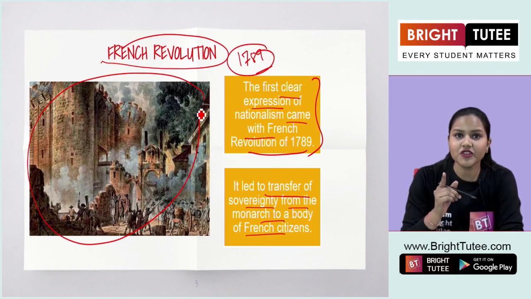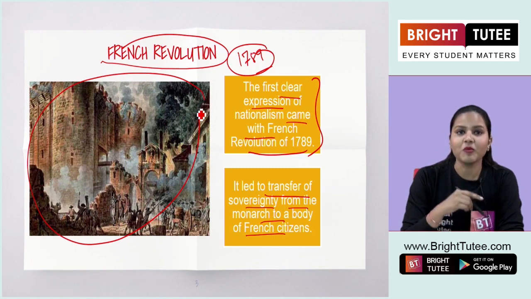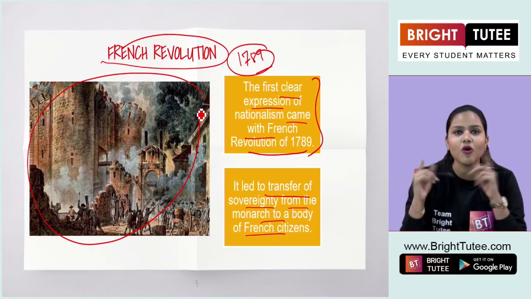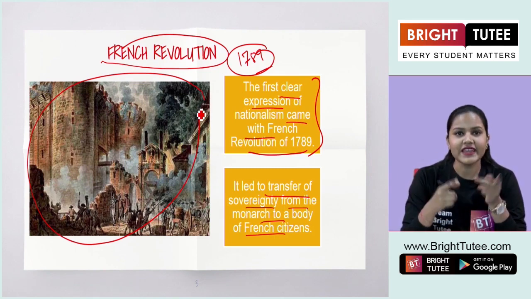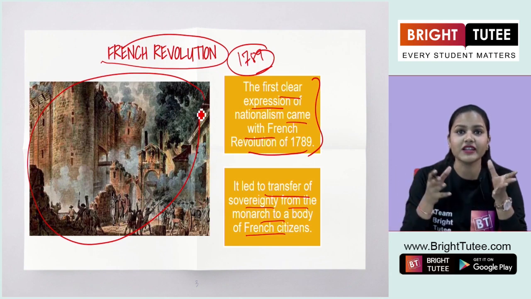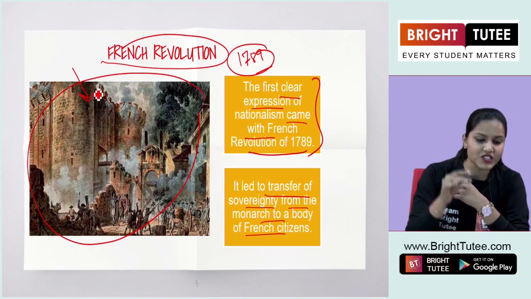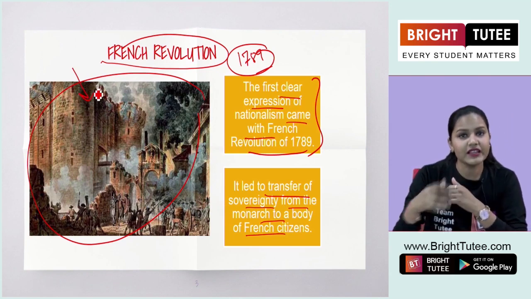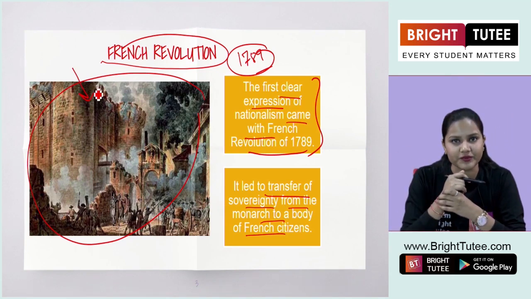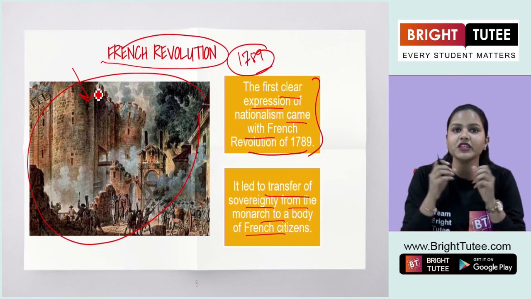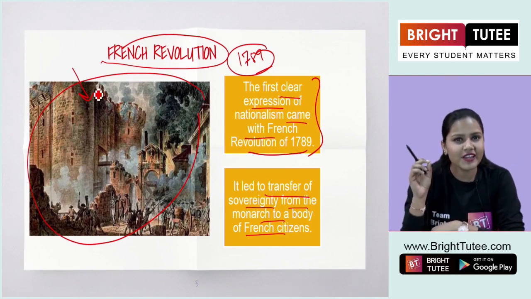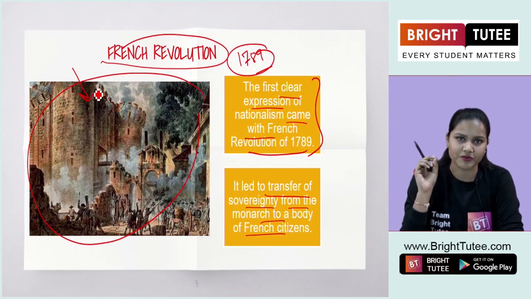And this revolution not only brought changes in Europe, but it had repercussions all over the world, right? Each and every area, for example, India, also was affected by this French Revolution, right? Later on in the 19th century. And that led to the emergence of this idea of nationalism in Europe.